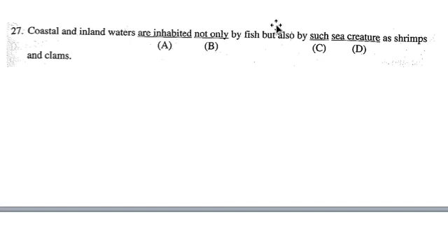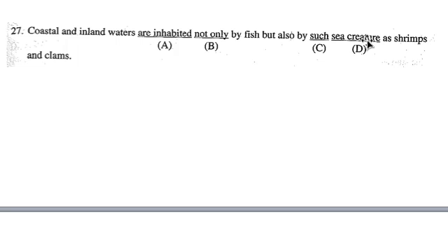You usually have one and you have the other. So not only by fish, but also by such. Okay, and once again, we have two lines together, so let's look at the whole idea. Such sea creature as shrimps and clams. So these are sea animals, and you probably know what they are. People like to eat these and these ones. Usually shrimp is in singular, but they put them in plural. It's plural. And I think that should give away the answer, that maybe you just need to put on your glasses if you couldn't find this answer. It should be sea creatures, sea animals.